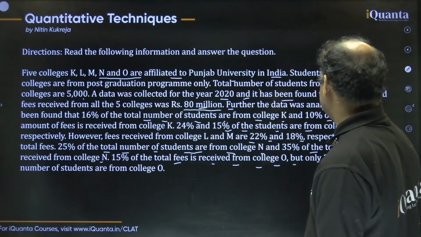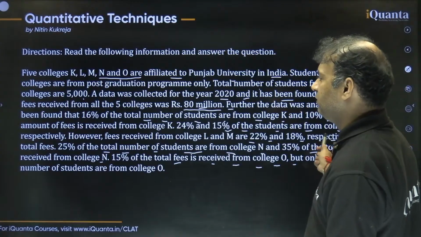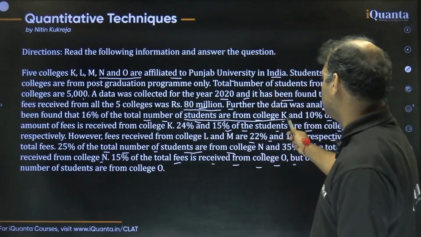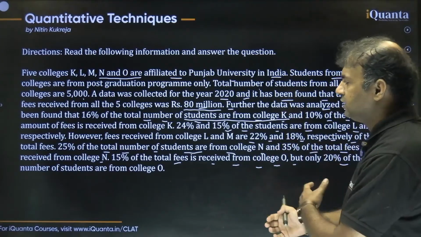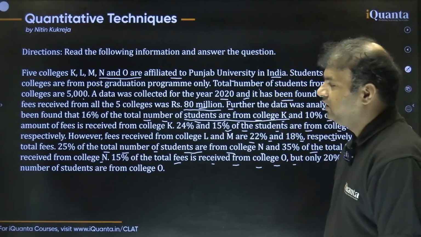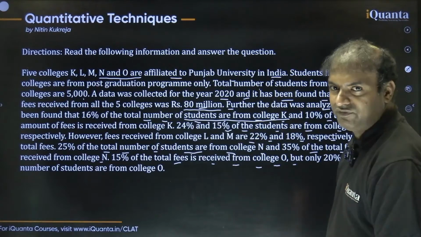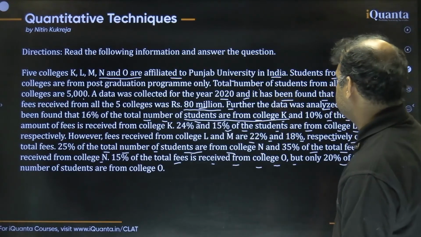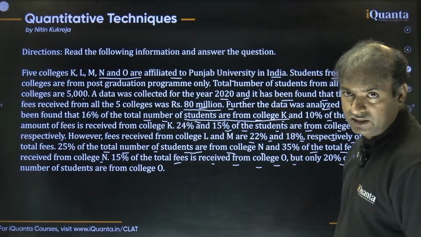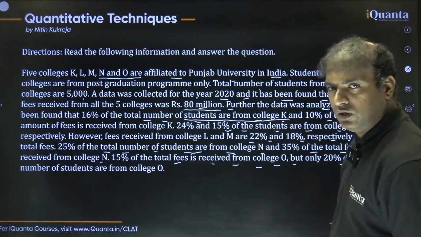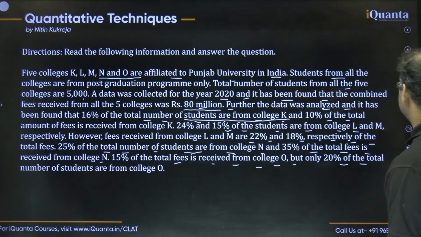Basically, they are telling us the percentage of the number of students in each college with respect to the total students in the 5 colleges, and the percentage share of the total fees received from each college out of the total received from all the 5 colleges. This is what is given to us.